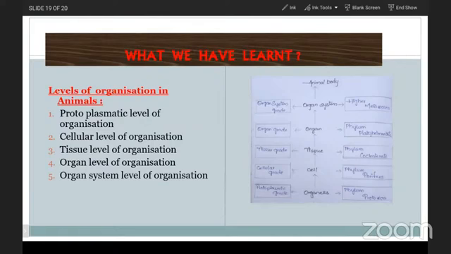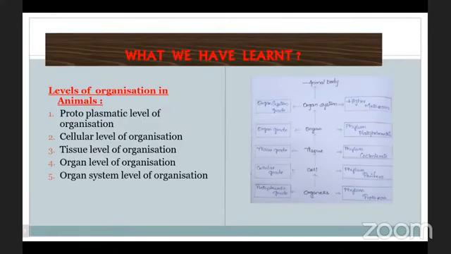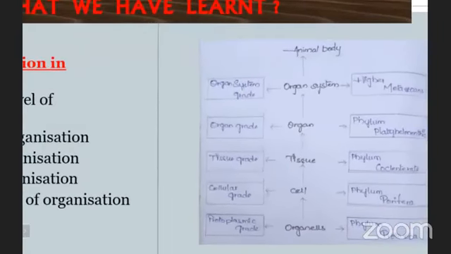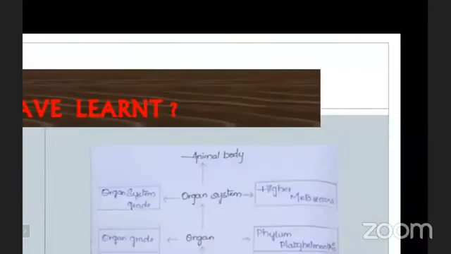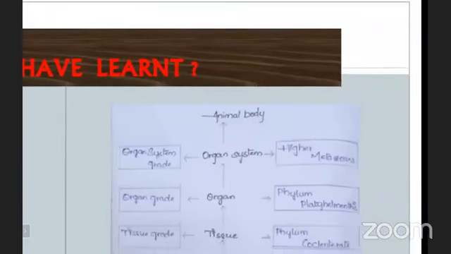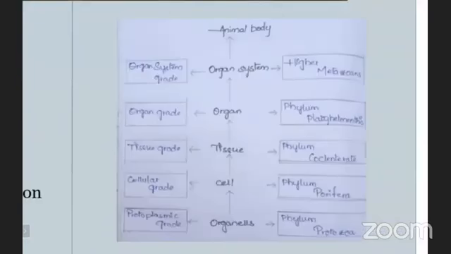Okay. Now here once again we go for what we have learned. Okay. So here we are observing organelles. Organelles means a part of a cell. The parts which are present in a cell are known as organelles. So the protoplasmic level of organization is exhibited by the organelles. An example phylum is the protozoa.